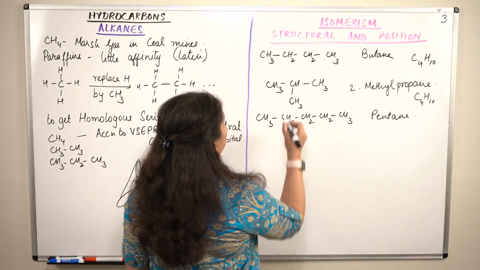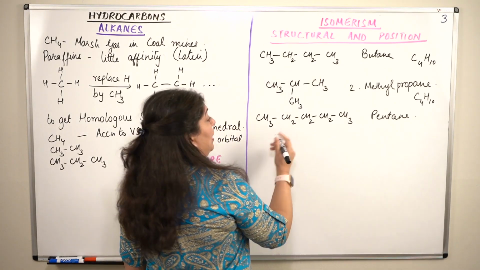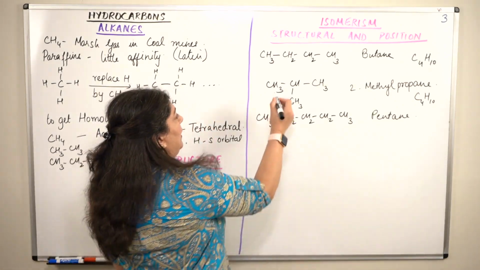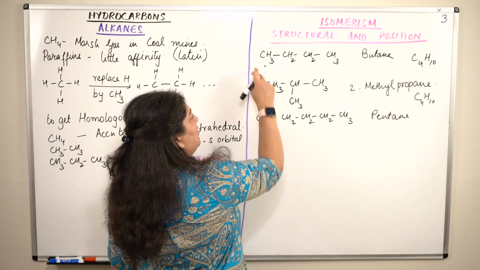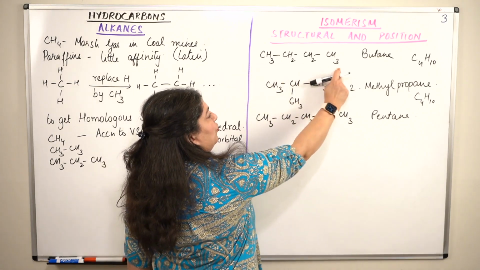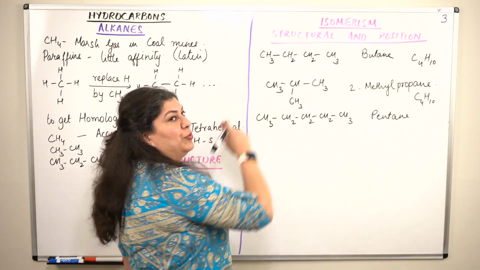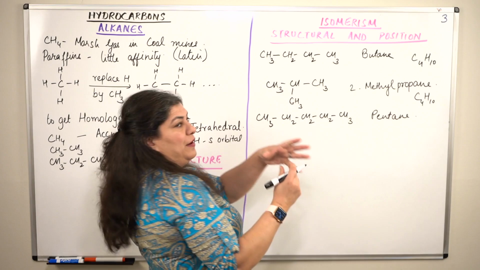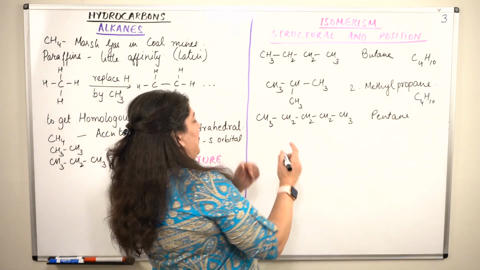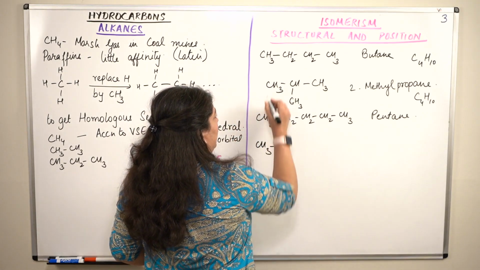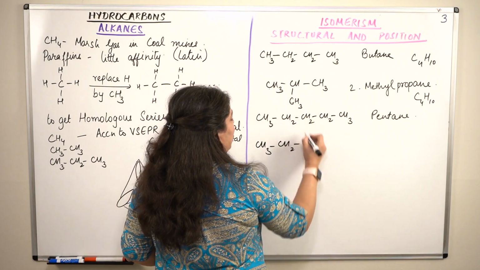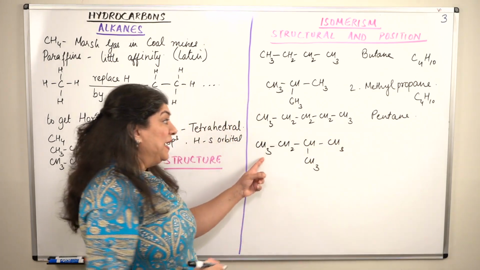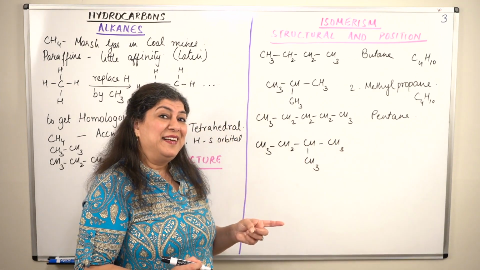The next pentane would have another structure. This molecule could have different structures. How? It's not necessary that pentane is formed from this only. Pentane could have been formed from here also. And if that was the case, then imagine one of the hydrogens on this carbon was replaced. So you'll get CH3 and this would become CH2 and the rest of the molecule remains the same.